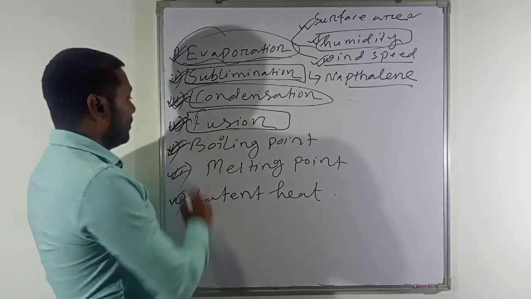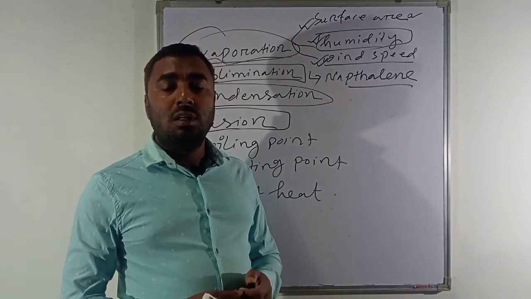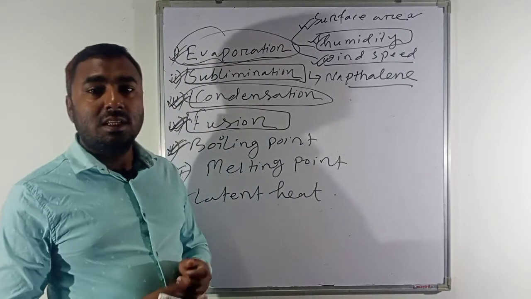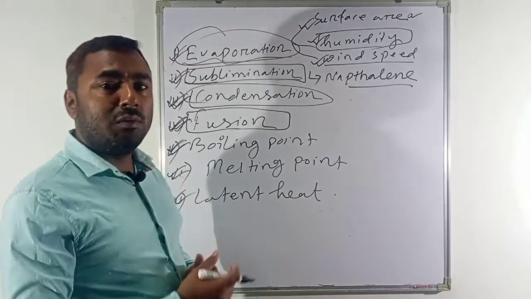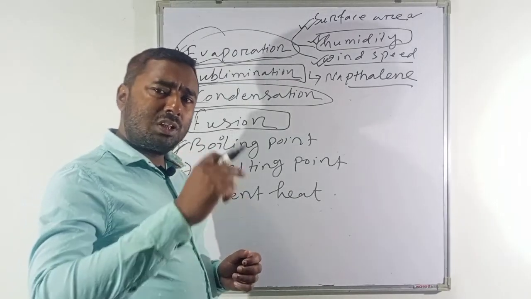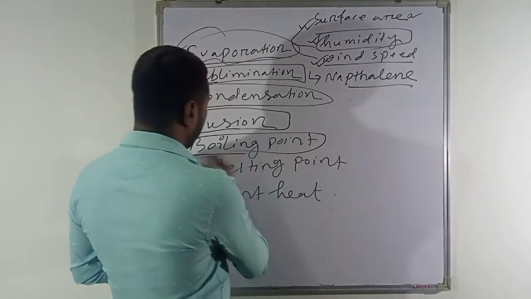Then boiling point, the temperature at which water boils, that is called the boiling point. The boiling point of water is 100 degrees Celsius. At 100 degrees the water starts boiling, and for any kind of liquid, the temperature at which it starts boiling, we term that one as boiling point.